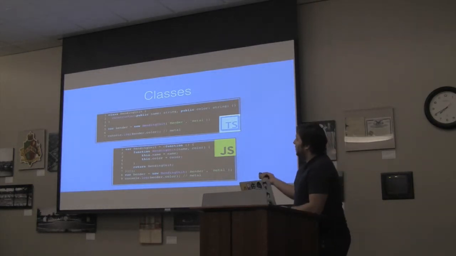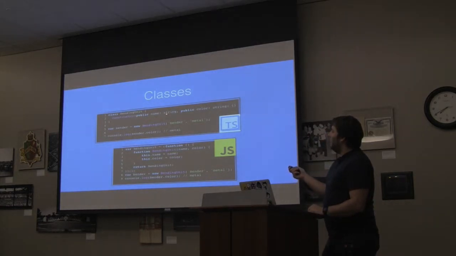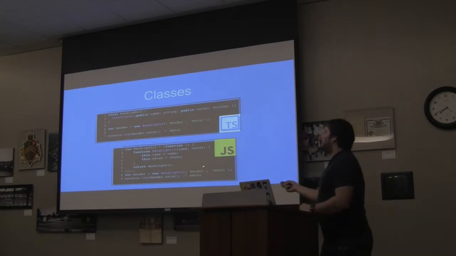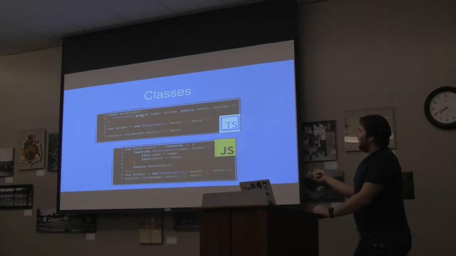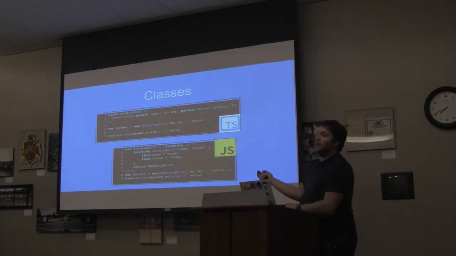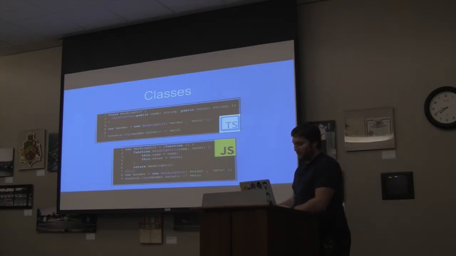One really nice thing about the syntax here is in the constructor, I'm setting public on both of these arguments that I'm passing in. So name and color. And you can see in the JavaScript that it puts out, what that means when I specify it as public inside of the constructor like that, it should just automatically set this property, or an instance property, of name to whatever we pass in as name and color to whatever we pass in as color. So we don't have to do anything. It makes our constructor function actually not do anything else. So that's a really nice shortcut that we can use.